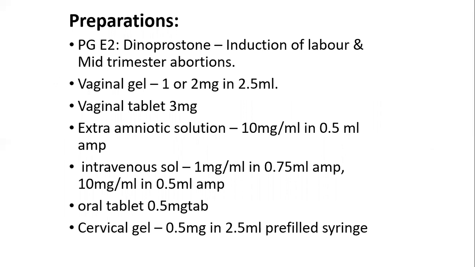Available formulations are vaginal gel 1 or 2 mg in 2.5 ml, vaginal tablets of 3 mg, extra-amniotic solution 10 mg per ml in 0.5 ml ampules, intravenous solution 1 mg per ml in 0.75 ml ampule or 10 mg per ml in 0.5 ml ampule, oral tablets of 0.5 mg, or cervical gel 0.5 mg in a 2.5 ml pre-filled syringe.